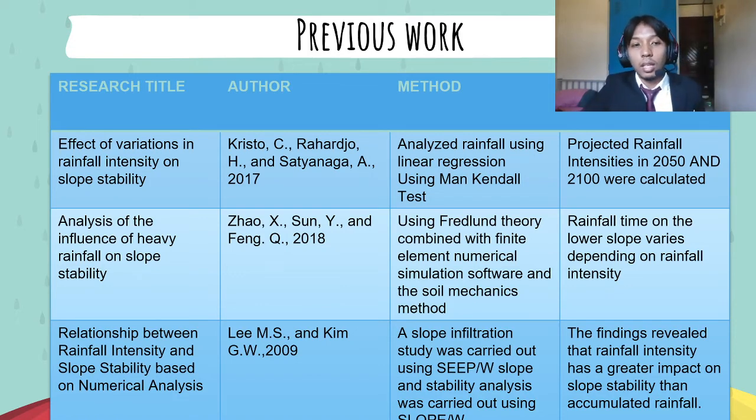So the next one is the analysis of influence of heavy rainfall on the slope stability by Zhao X., Sun Y., and Feng Q. in 2018. So they used Farhan theory combined with finite element numerical simulation software and soil mechanic method. So the result they get is that the rainfall time on the lower slope varies depending on the slope, the rainfall intensity.